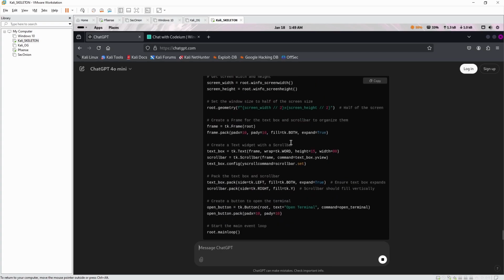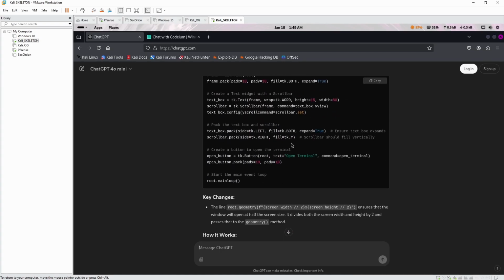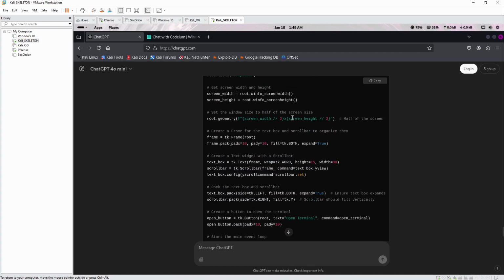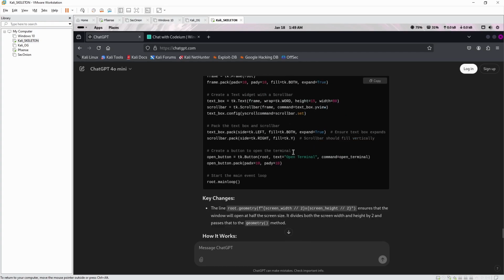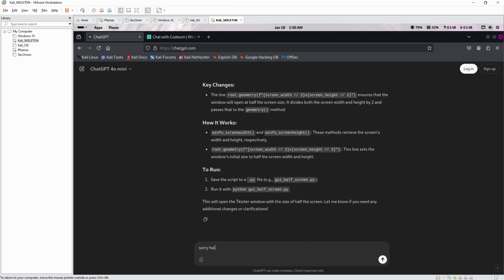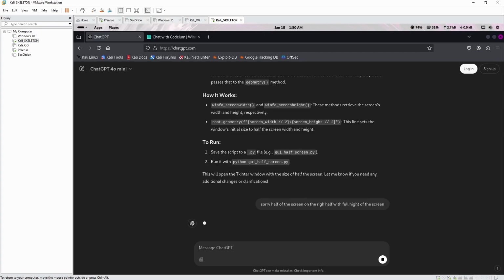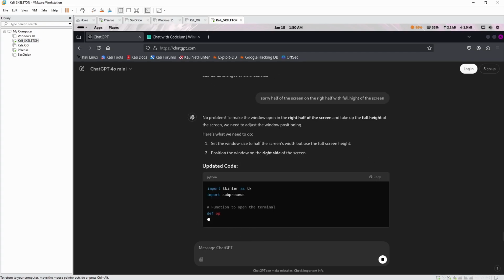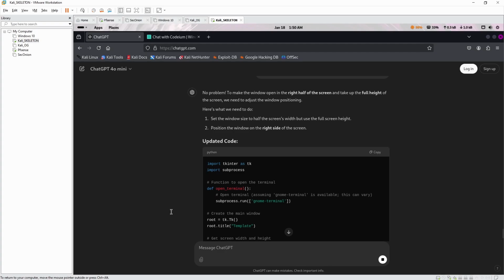Updating the size. Oh, doing half and half. Oh, you have to be more specific. Sorry, half of the screen on the right with full height of the screen. No problem. So nice.